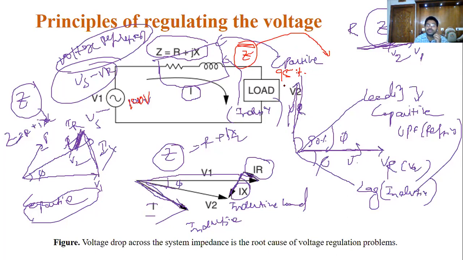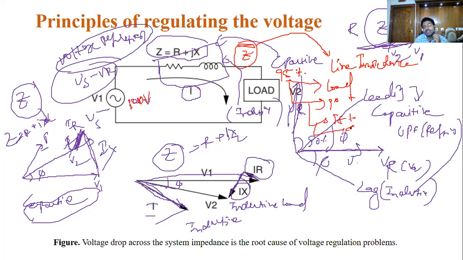For suppose this 5% is dropped because of the line impedance, because we are using a line and it has some impedance. But this 95% is also not constant, because based on the load, it changes up to 90%, sometimes to 98%, sometimes only 93%. That is again based on the load. When the load changes, the voltage regulation also changes.